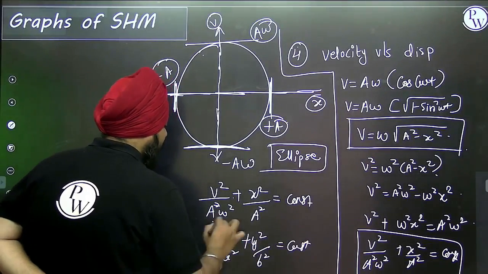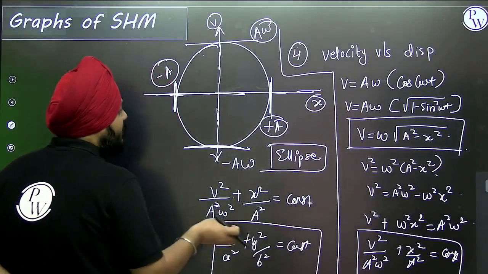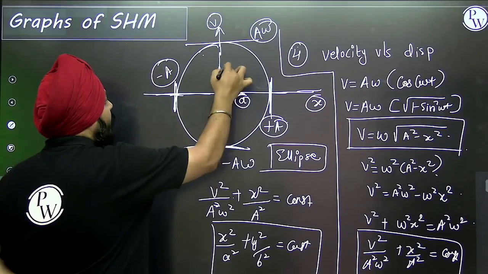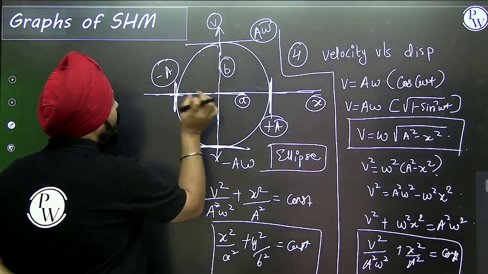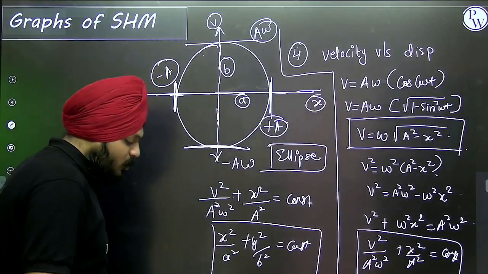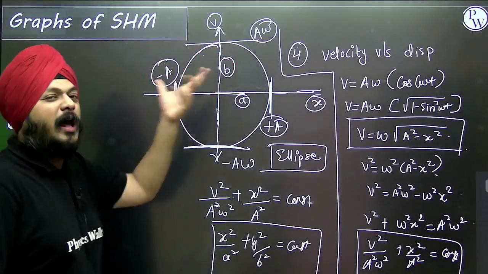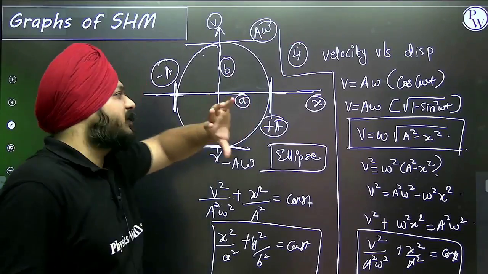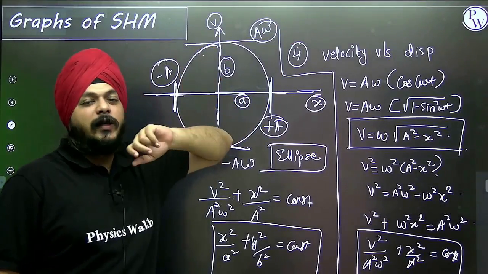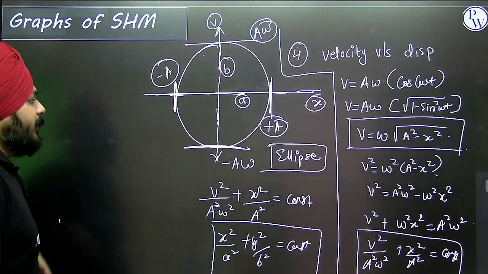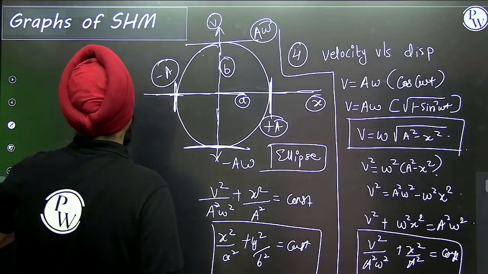A and b are the semi-major axis and semi-minor axis. So this is the value of a and this is the value of b. A is the semi-minor axis and b is the semi-major axis, I'm sorry. That completely depends on how the ellipse is plotted, and the values of a and b get varied. So this is the velocity versus displacement graph.